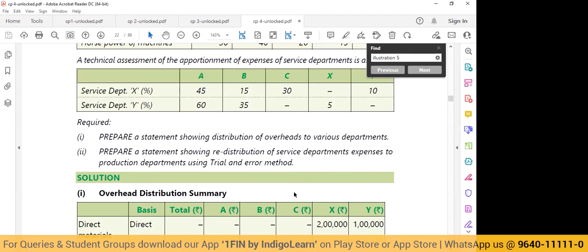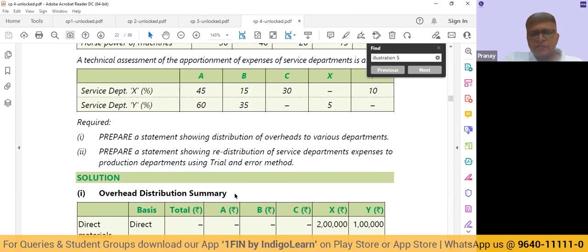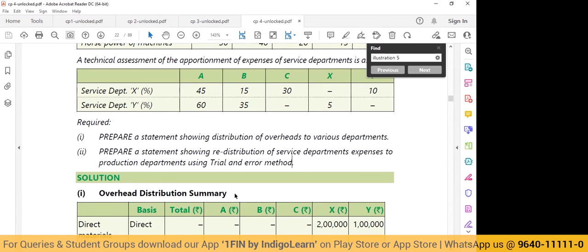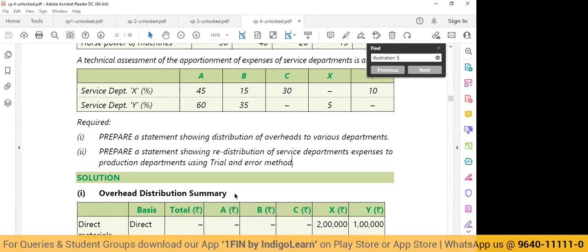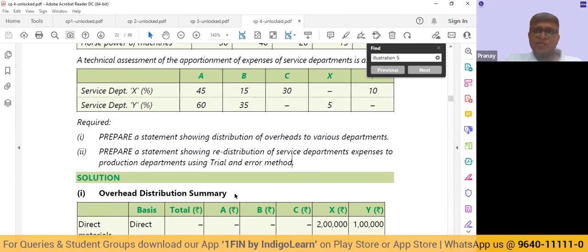Here we are only preparing the overhead distribution summary. Again, you have to go to the grassroots level. What is overhead? Overhead is indirect expense, indirect labor, indirect material. Indirect with respect to what? With respect to the production department. Indirect with respect to a particular unit.